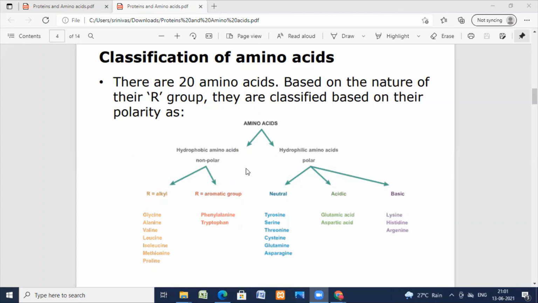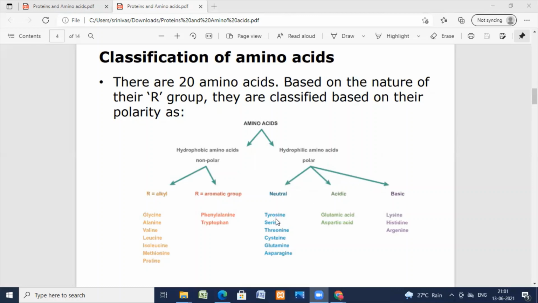Now coming to the next type of amino acids, hydrophilic amino acids, the polar amino acids. These are again classified into three types: neutral amino acids, acidic amino acids, and basic amino acids.